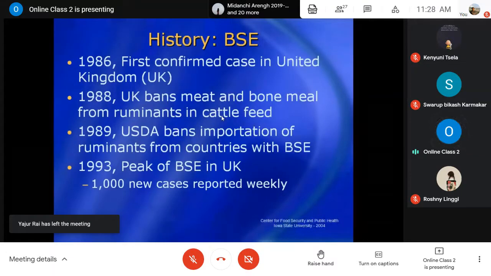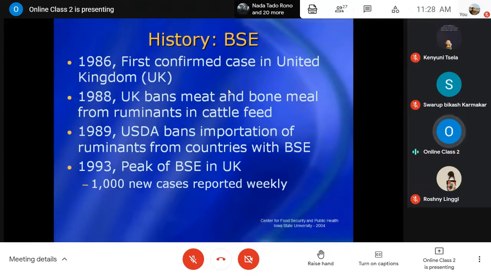Now the history of bovine spongiform encephalopathy, what we call mad cow disease. In 1986, the first confirmed case of BSE was reported from the United Kingdom. Then in 1988, the use of meat and bone meal from ruminants in the preparation of cattle feed was banned.